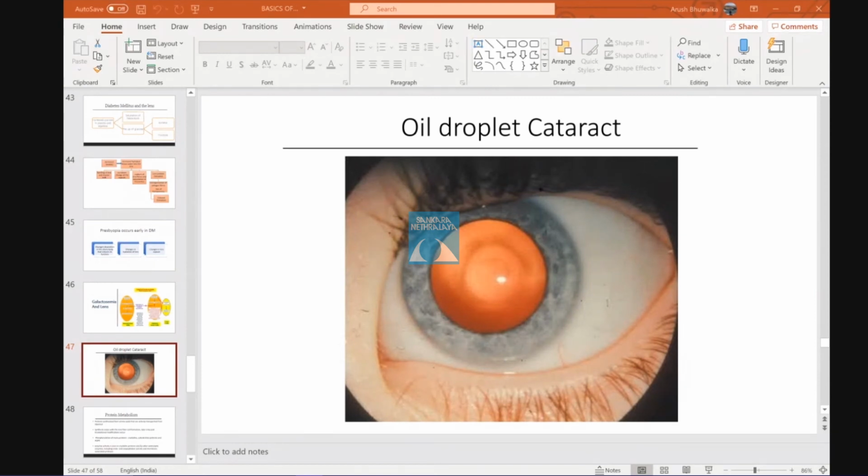Also, regarding insertion of the zonules, it's around 1.5 millimeters on the anterior surface and 1.25 on the posterior surface, a little more on the anterior surface.